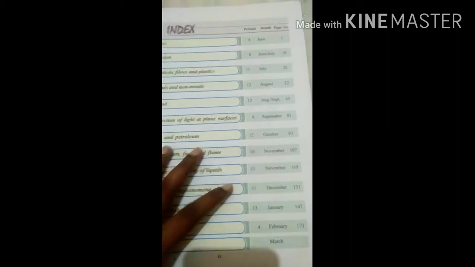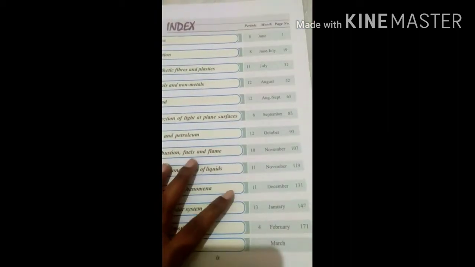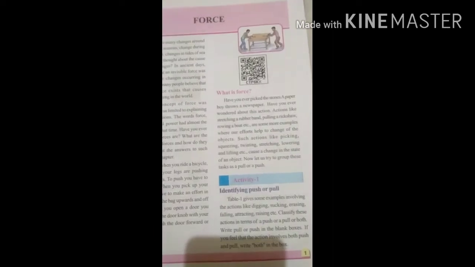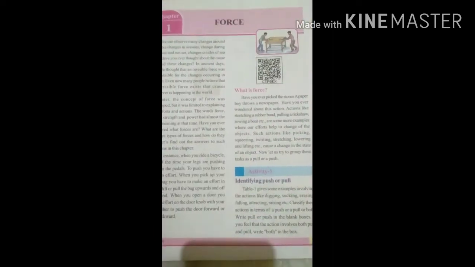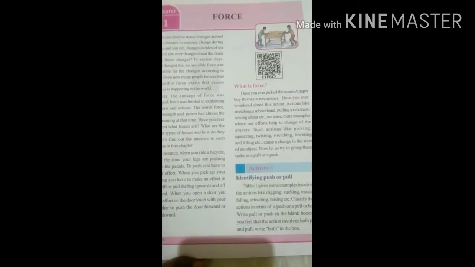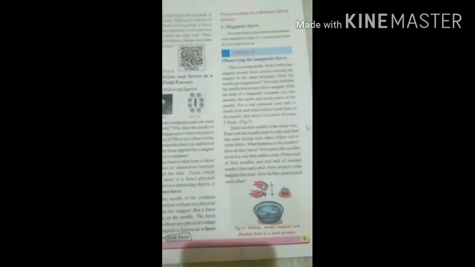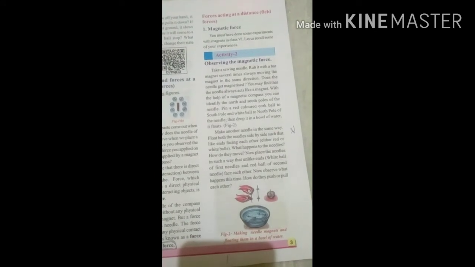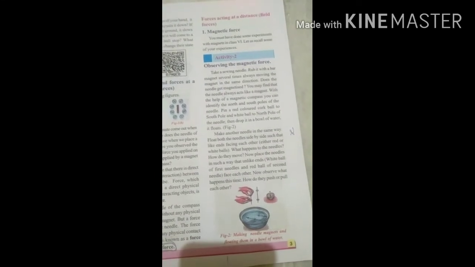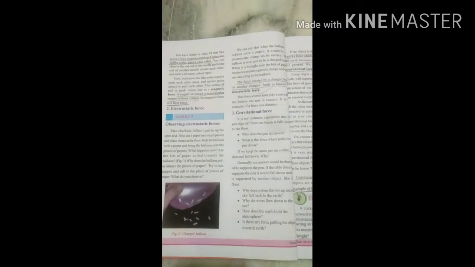If you open your textbooks, we have seen some of the topics in your first lesson, that is force. What we have learnt in the last lesson about forces is the action of push or pull. We have learned the types of forces also. Total how many types of forces are there: contact force, field force, magnetic force, electrostatic force, gravitational force, yes or no?